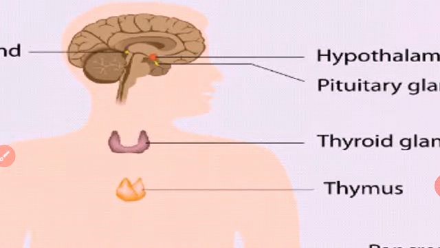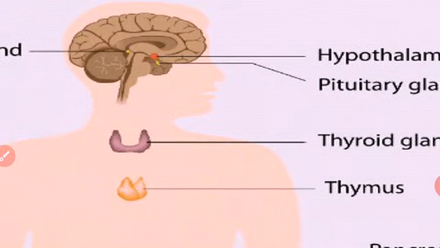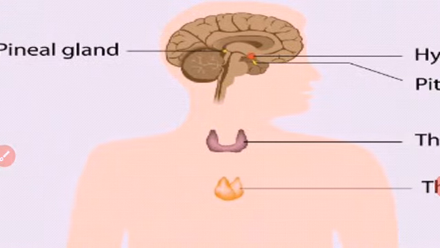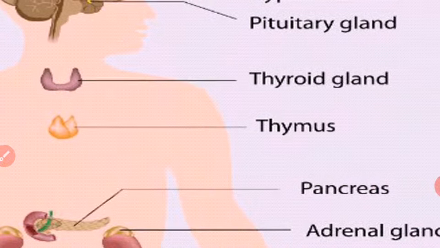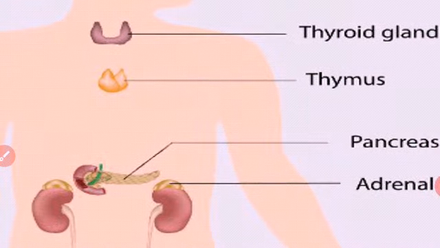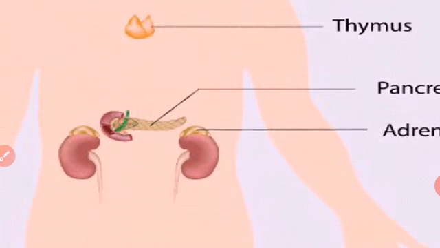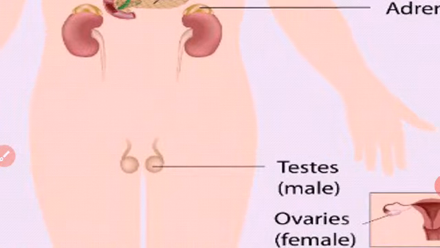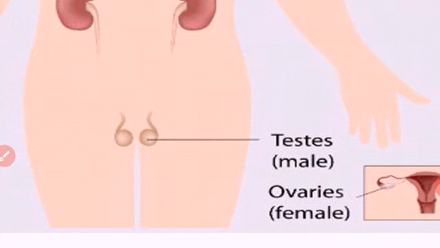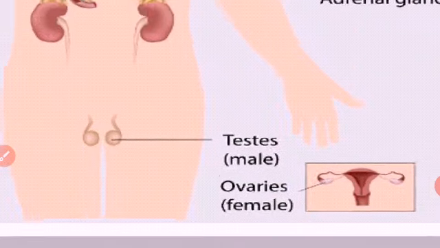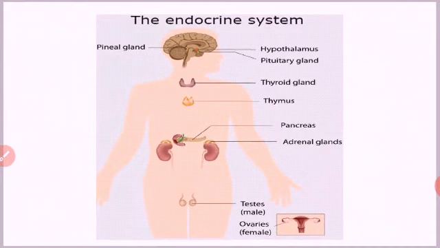There is a gland named hypothalamus, pituitary gland, then pineal gland, thyroid gland, thymus gland, pancreas, adrenal gland, testis in male and ovary in female. These are the main endocrine glands in our body.